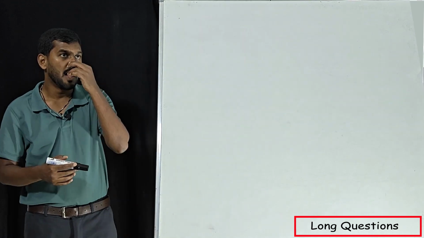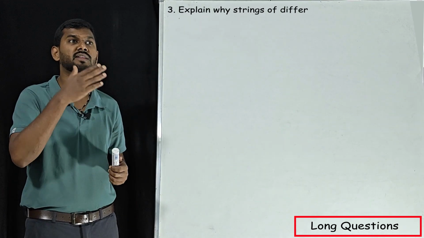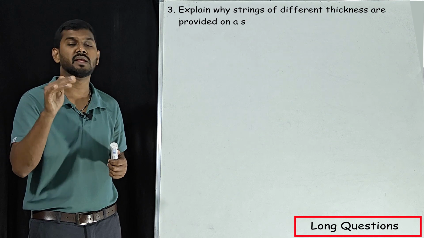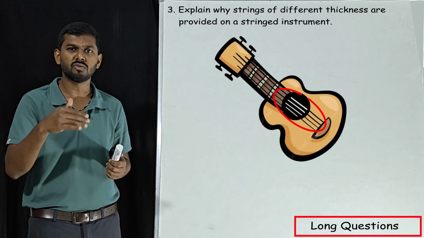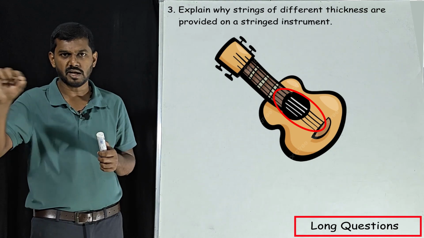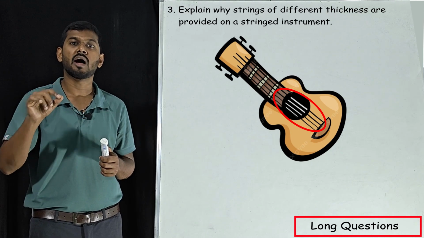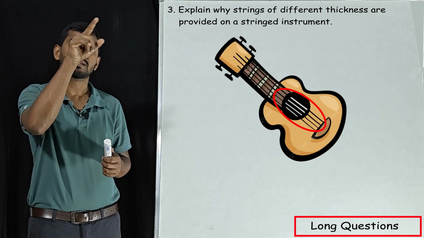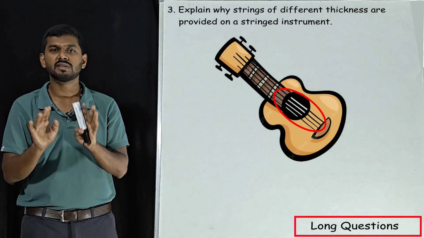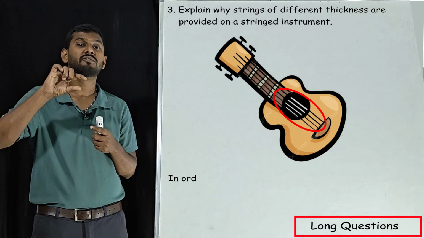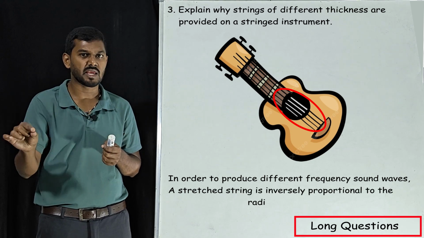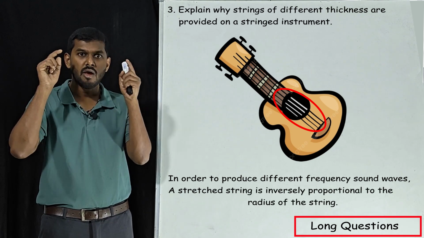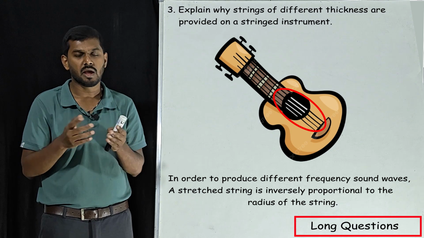Our next question: explain why strings of different thickness are provided on a stringed instrument. Take an example of a guitar. In a guitar there will be 3 to 4 rows of strings, correct? All the strings will be of different thickness. They are asking why. The reason is very simple: in order to produce different frequencies of sound waves. If the thickness is the same, the same frequency, the same pitch will be coming out, correct?